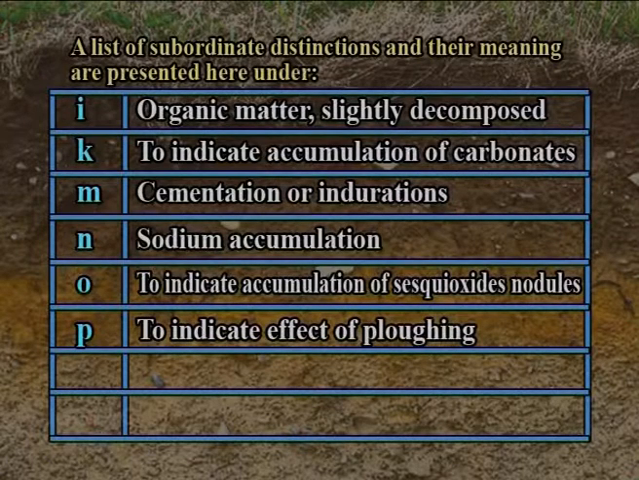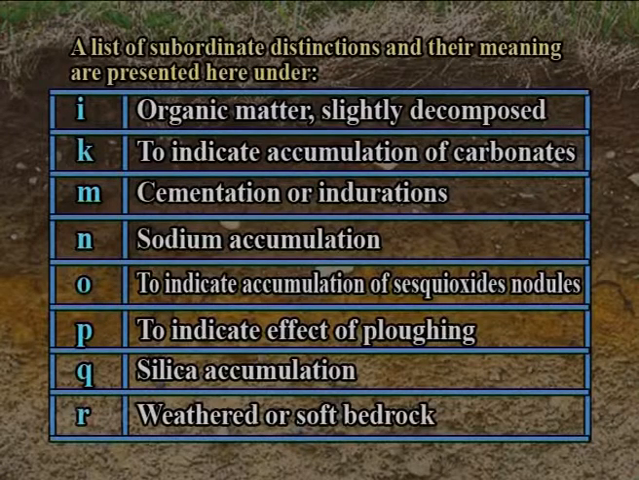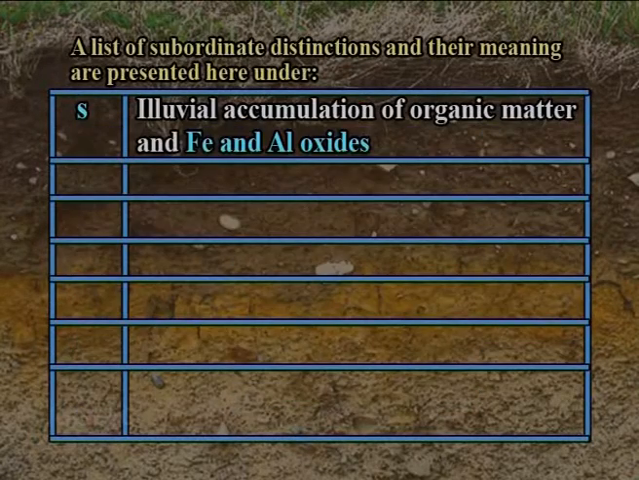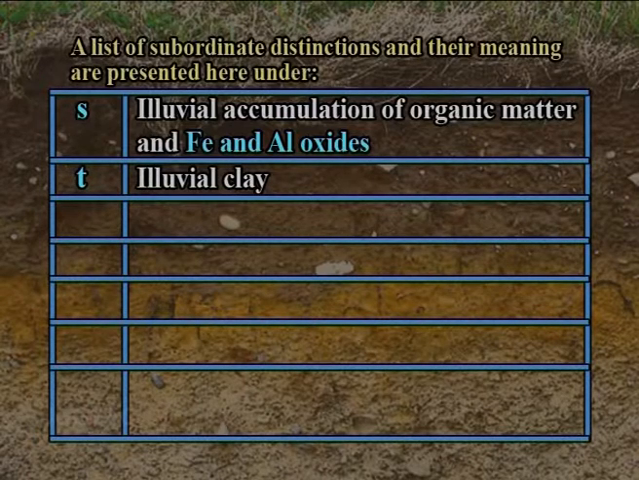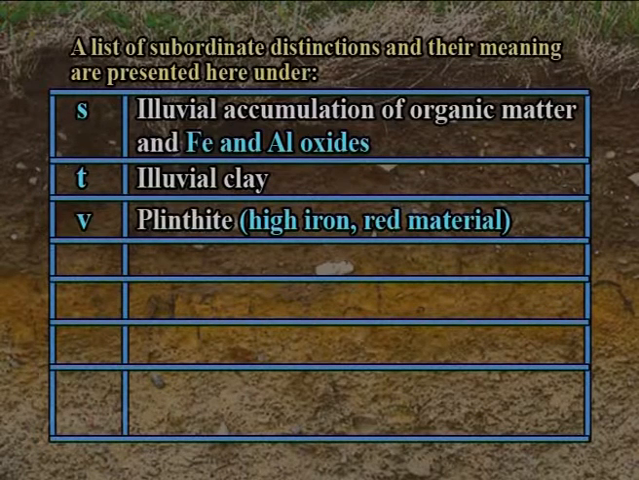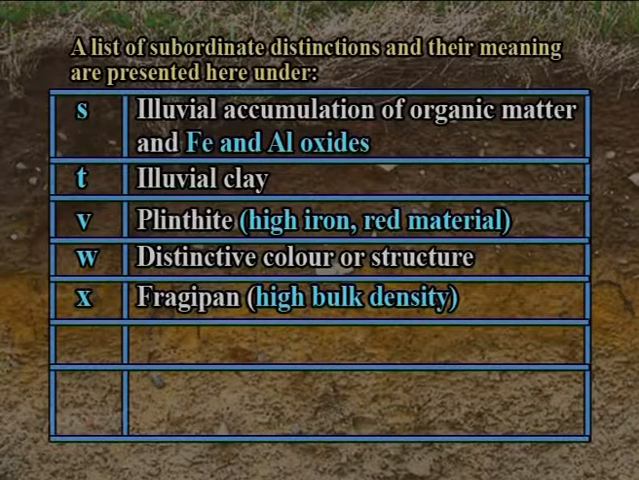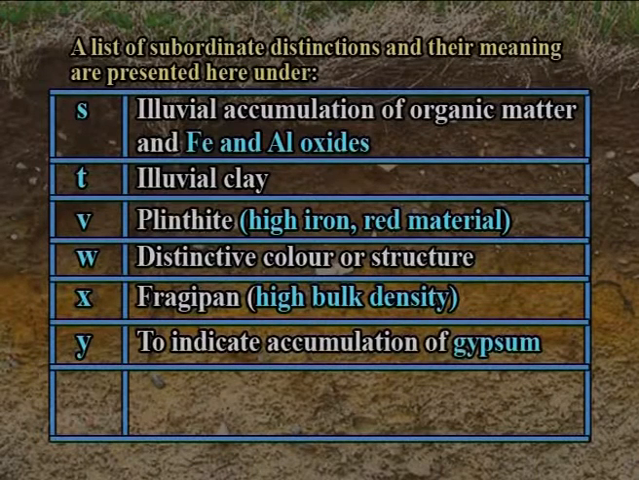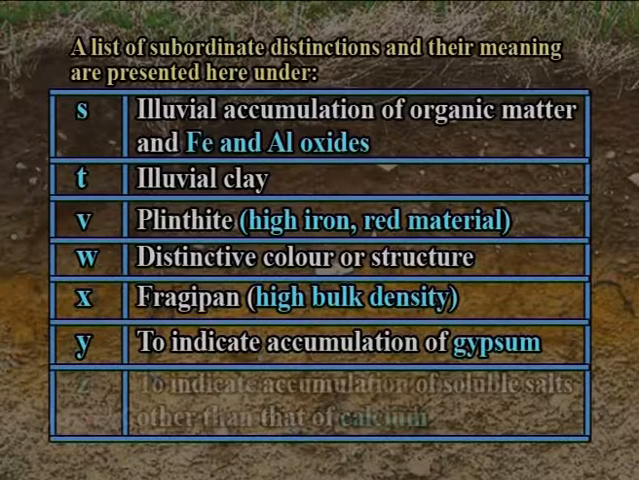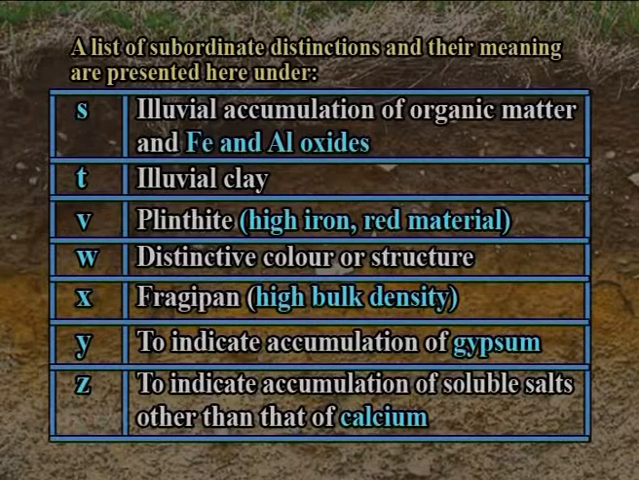P. To indicate effect of plowing. Q. Silica accumulation. R. Weathered or soft bedrock. S. Illuvial accumulation of organic matter and iron and aluminum oxides. T. Illuvial clay. V. Plinthite, that is, high iron red material. W. Distinctive color or structure. X. Fragipan, that is, high bulk density. Y. To indicate accumulation of gypsum. Z. To indicate accumulation of soluble salts other than calcium.